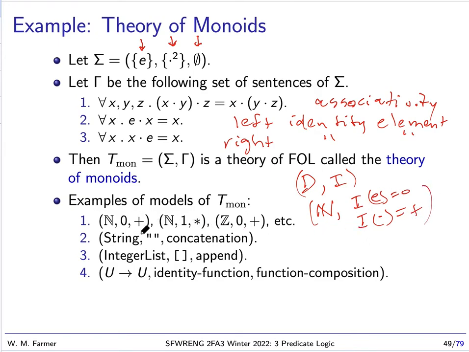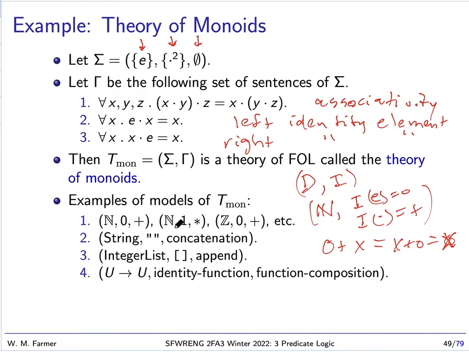So when I claim this is a model, I'm really saying, well, this is the domain, and there's an interpretation function that maps this symbol E to 0 and dot to plus. So this is a monoid because plus is associative and 0 is the identity element. If I add 0 to anything, I get back x. I don't get back 0, I get back x.